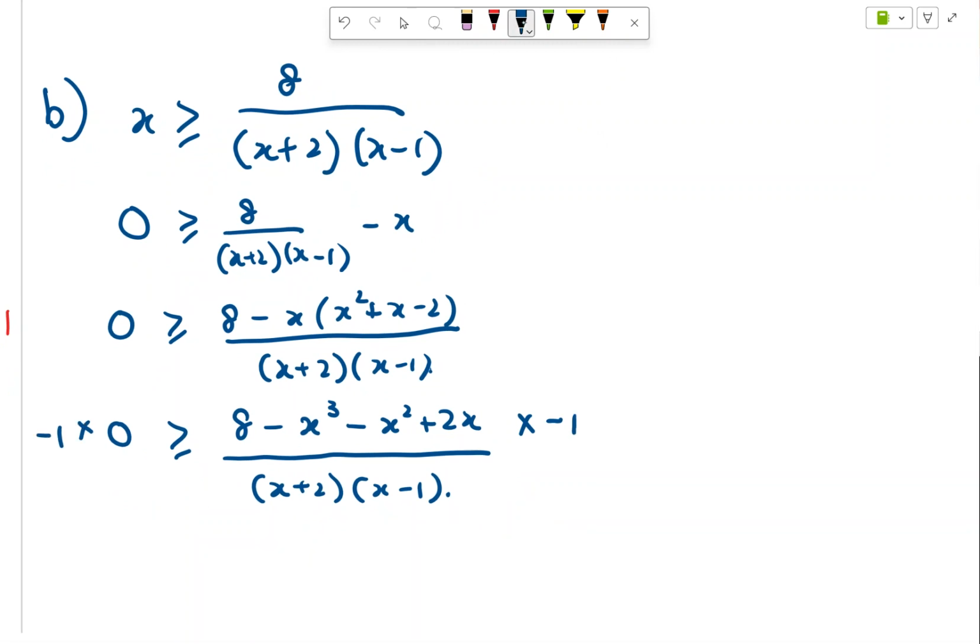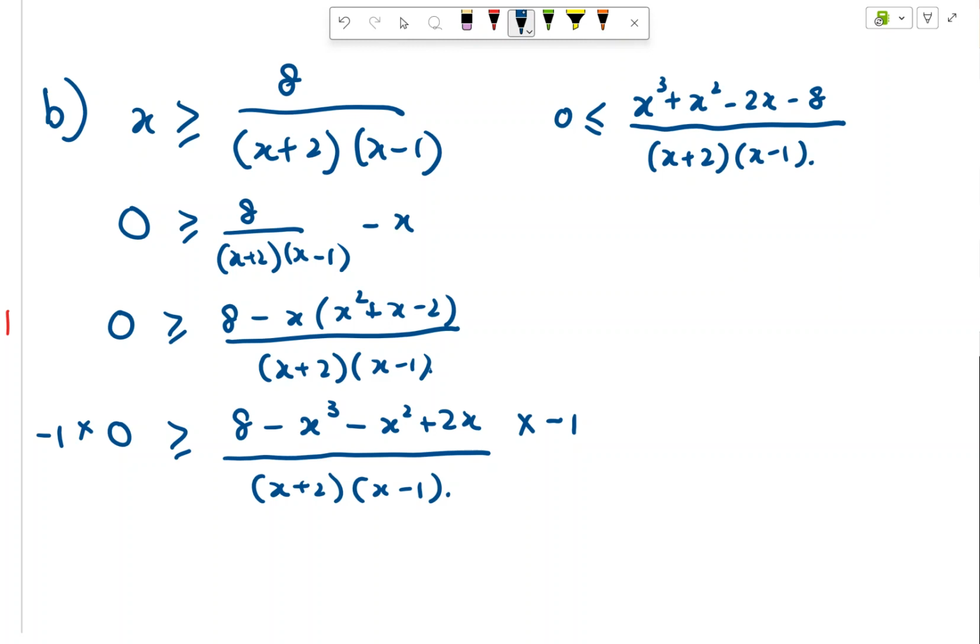But if I multiply by negative 1 on both sides, then my inequality sign has to change, because this is the basics of inequality that you have to know. When you multiply by negative 1, the operations have to change. I'm going to have x cubed plus x squared minus 2x minus 8, and you will have (x plus 2)(x minus 1).